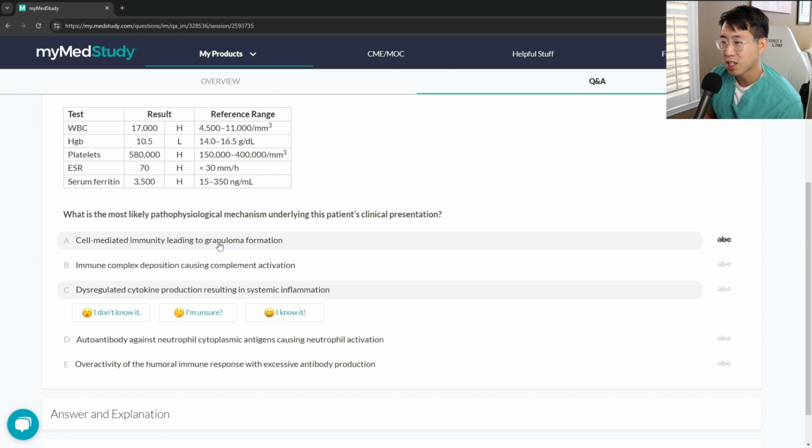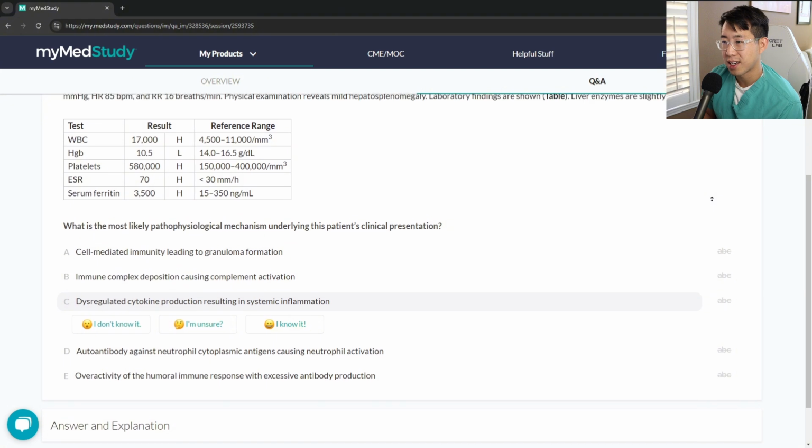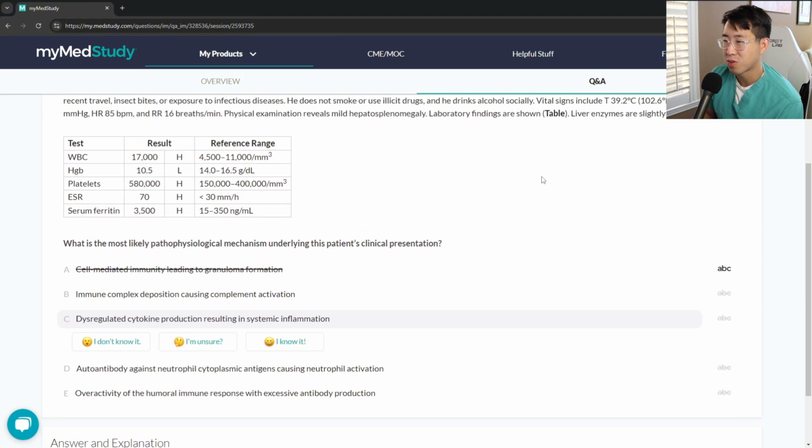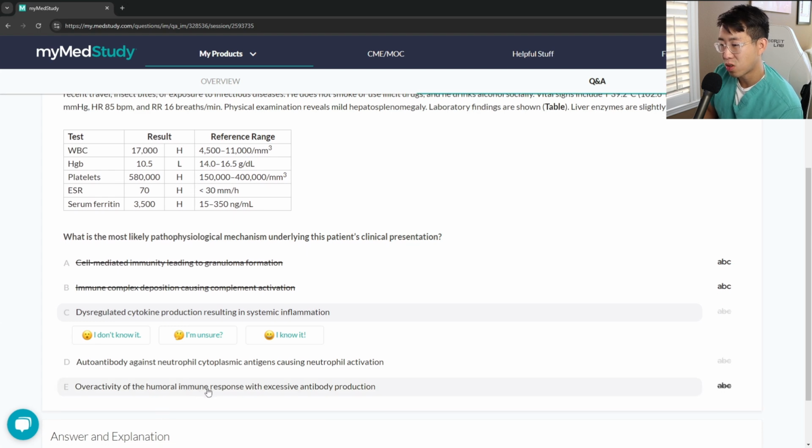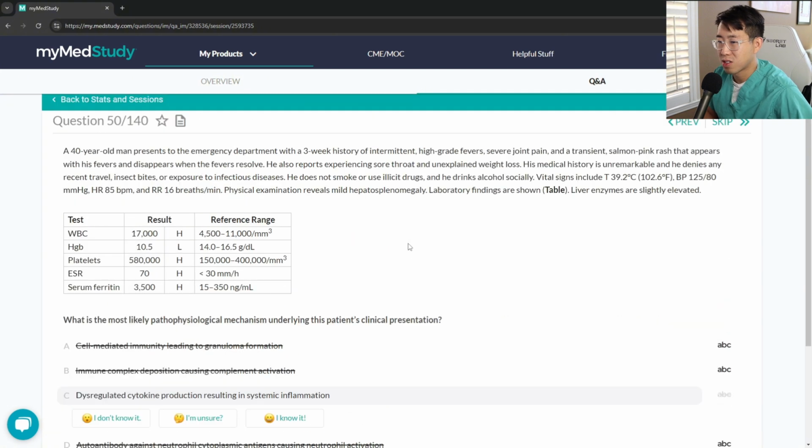Cell-mediated immunity causing granuloma, that's like an autoimmune process. I don't think granulomas are associated with adult onset Still's. Immune complex deposition, I don't really know what this one is referring to. Can be like endocarditis kind of picture. Overactivity of the humoral immune response with excessive antibody production could be that one. And then autoantibody against ANCA, I don't think it's ANCA. It's not associated with ANCA.